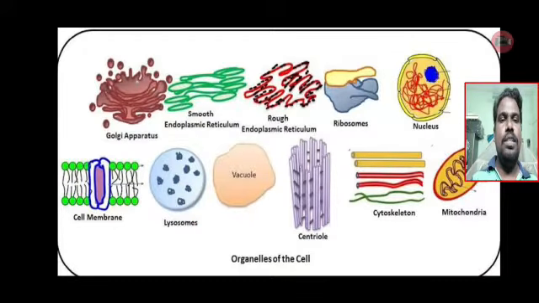See, different cell organelles: Golgi apparatus, smooth endoplasmic reticulum, rough endoplasmic reticulum, ribosomes, nucleus, cell membrane, lysosomes, vacuole, centriole, cytoskeleton and mitochondria. Now we will learn clearly about some important cell organelles and their functions.